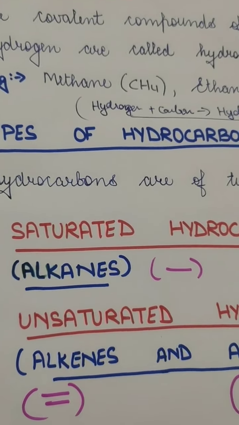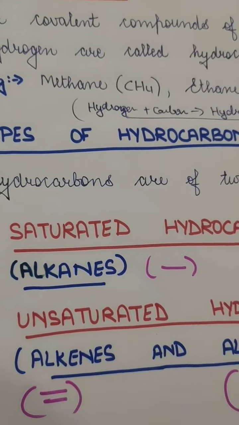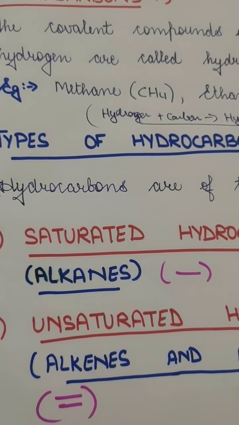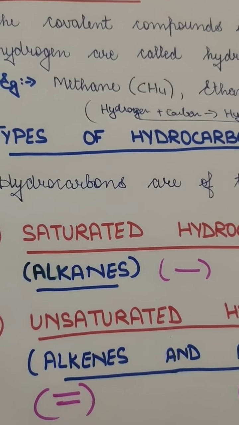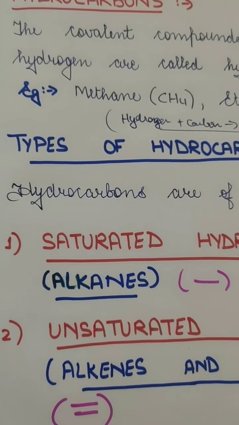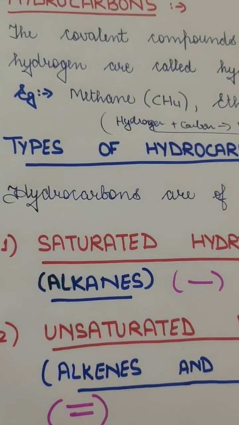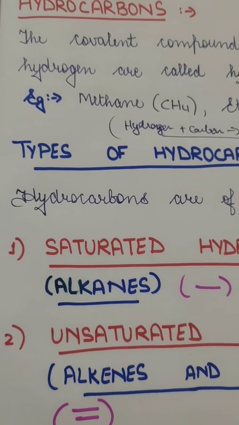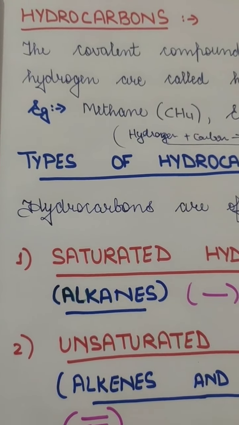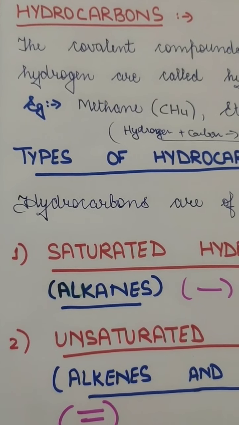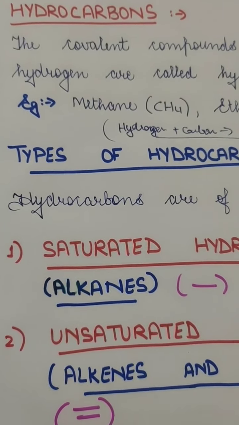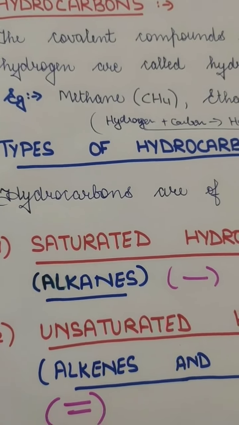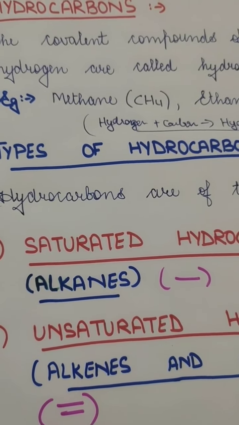and those compounds are called covalent compounds because in covalent compounds there is just sharing of electrons, no transfer of electrons. We have read about this in our previous lecture, what covalent compounds are and how they are formed, and the ionic compounds we also read in the previous chapter number 3. In ionic compounds there is transfer of electrons, but in covalent compounds there is sharing of electrons.